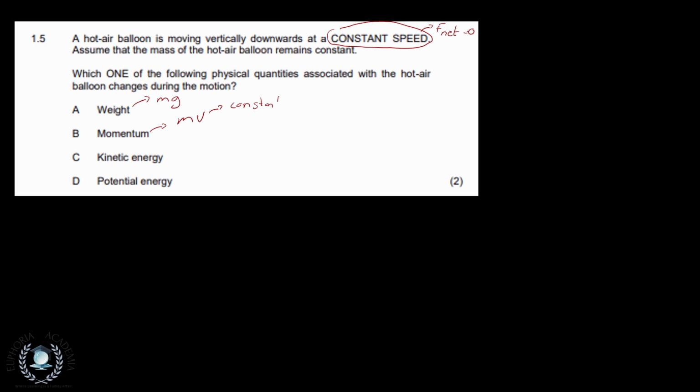By virtue of v being constant, that means momentum will also be constant. So the only thing that is changing is actually the height, and that we can see in mgh, that will change, so therefore D is the answer.